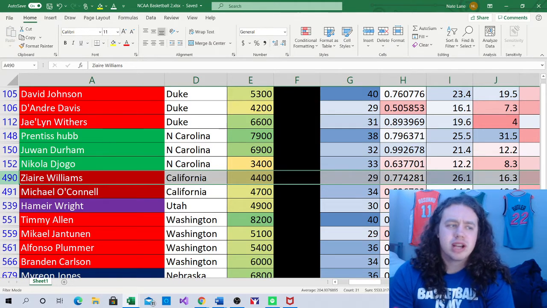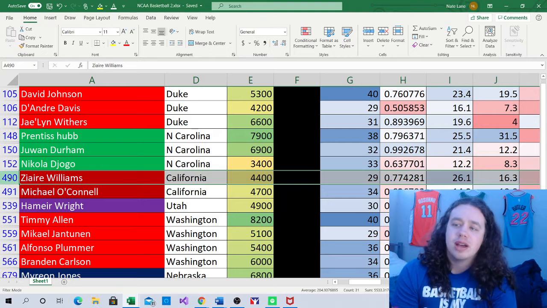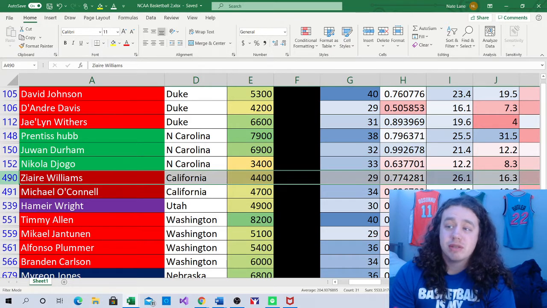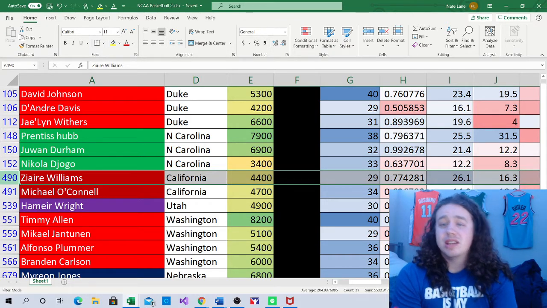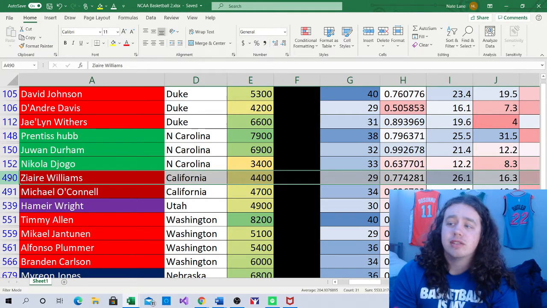And I don't know if you know who Zaire Williams is, but he's like a top college prospect or top NBA prospect for this draft. Like, he's going to be a top 10 pick most likely. So at $4,400, it's going to make him interesting to me. I gave him 29 minutes today. He's a .77 point per minute player, usage rate 26.1, and an assist rate of 16.3. So at $4,400, it's going to be way too cheap.